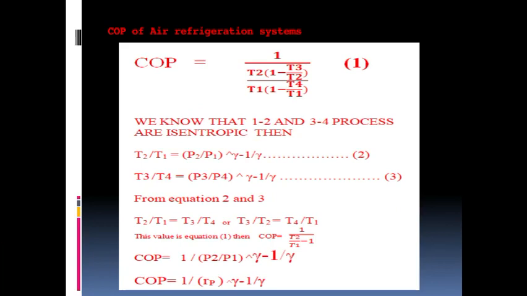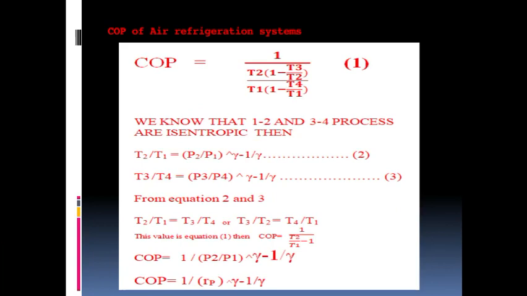Okay. So, this relation we can put in equation 1. Then we will get, here you can see, T3 by T2 equal to T4 by T1. So, the bracket in equation 1, 1 minus T3 by T2, becomes equal to 1 minus T4 by T1. So, these terms will cancel out. So, the remaining will be 1 by (T2 by T1 minus 1).